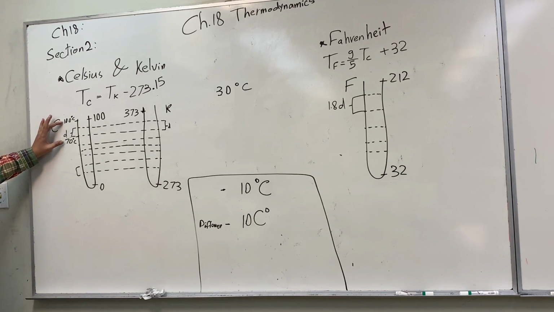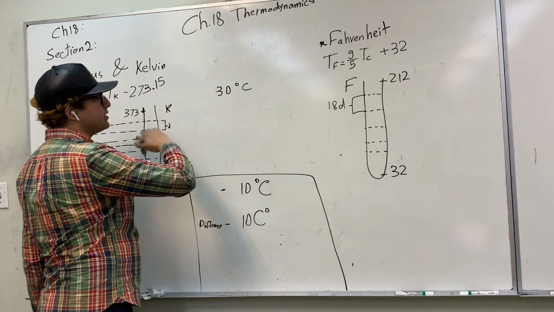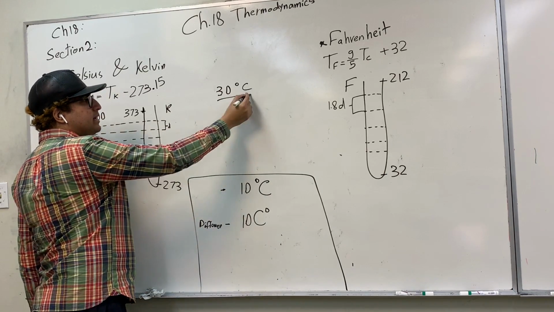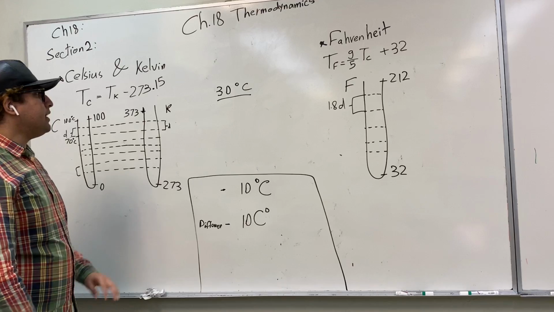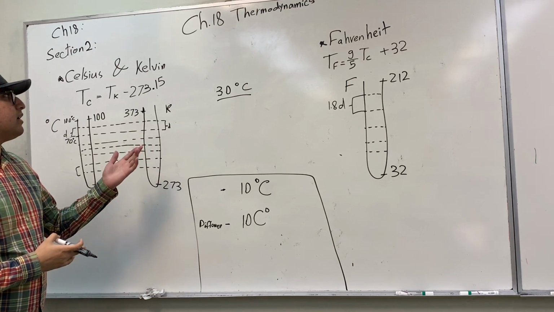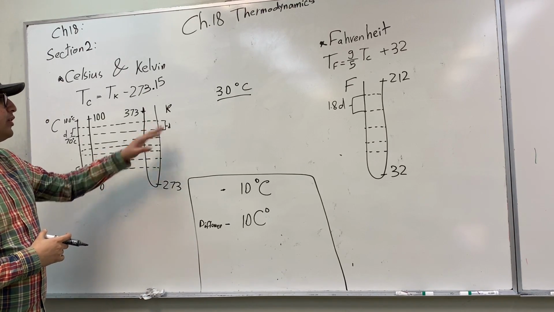The temperature difference between this point and this point will be 30 degrees Celsius. And you can plug this number into your equation. It's okay, even though the equation uses the Kelvin unit.